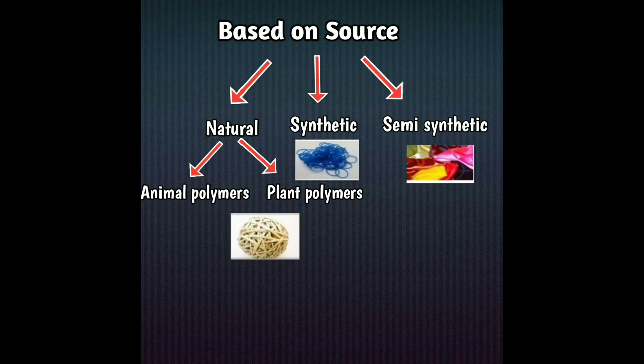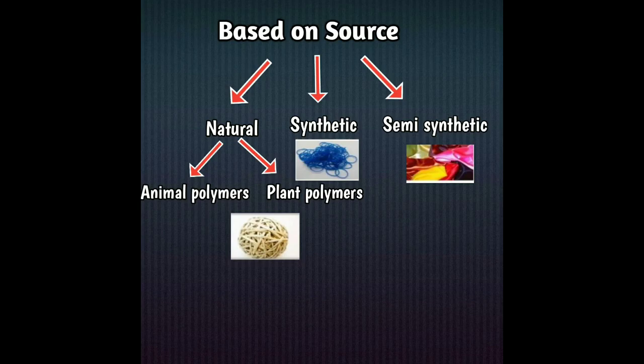On the basis of source, the polymer can be classified as natural, synthetic, and semi-synthetic. When the polymers are obtained from nature, it is known as natural polymer. When the polymers are made in laboratory, they are synthetic polymer. And when the natural polymers are modified by adding some chemical compound in it, it is known as semi-synthetic polymer.